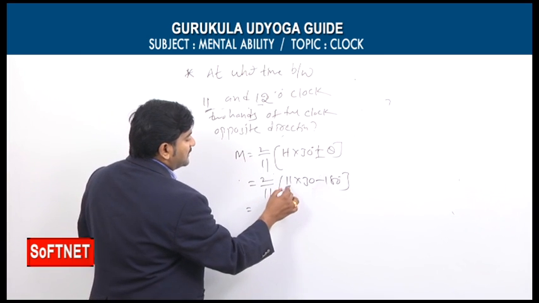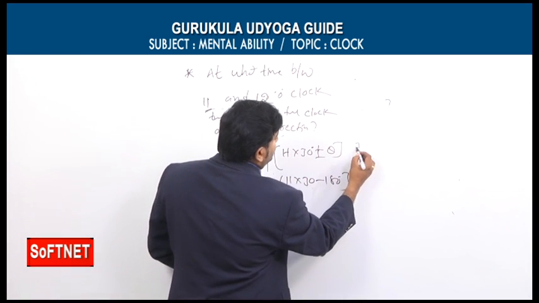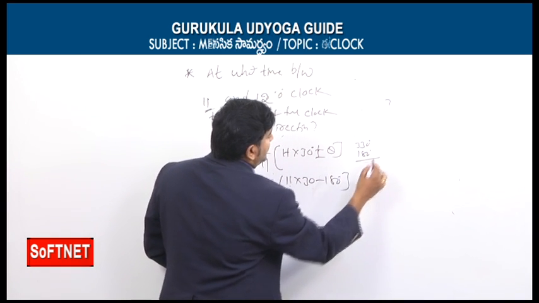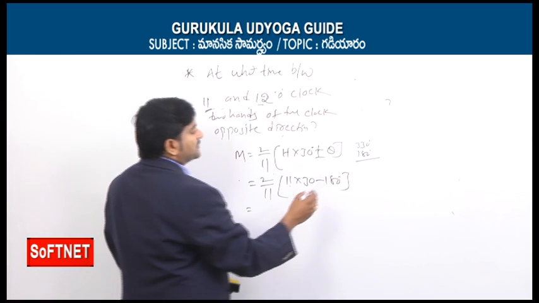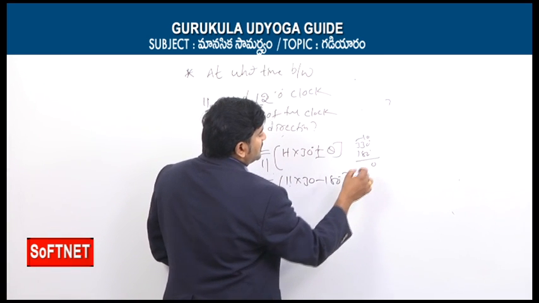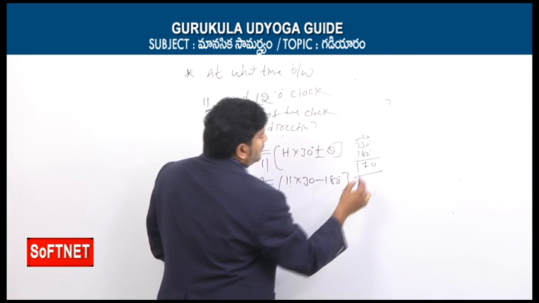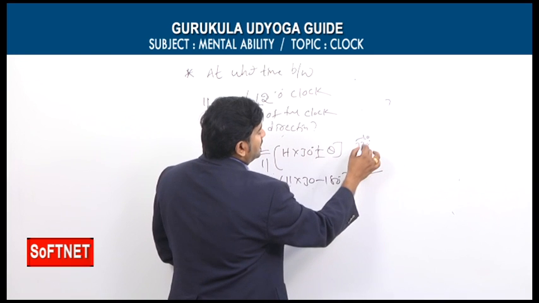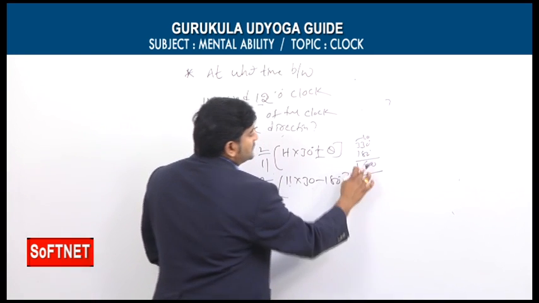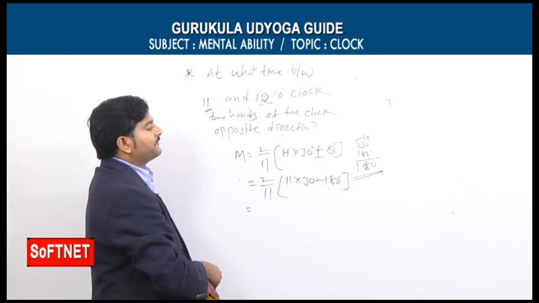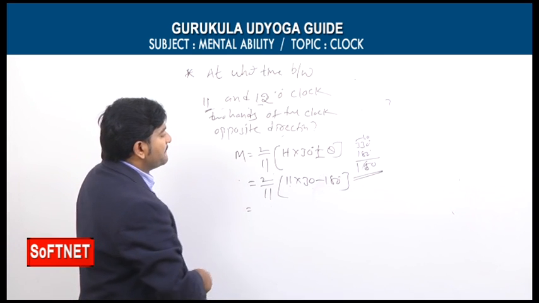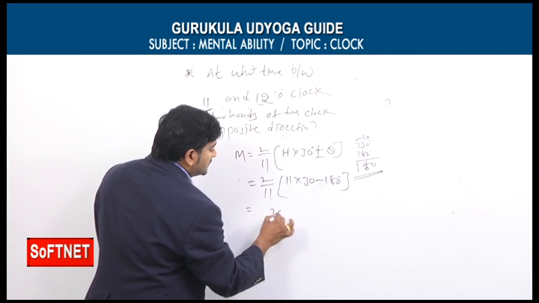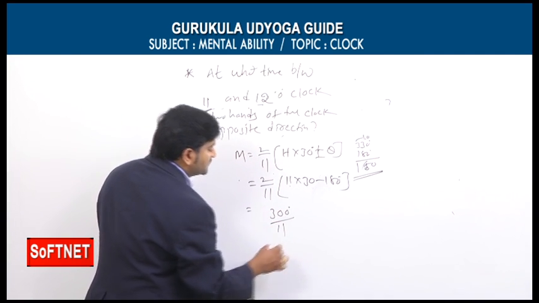Again simplification: 11 into 30 means 330 degrees. 330 degrees minus 180, how much can you say? Is it 170? No, it's not 170. 13 minus 8, 6. No, it's 5. So 150 degrees. Exactly, we are getting 150 degrees. 150 into 2, again how much? 300. 300 degrees by 11.